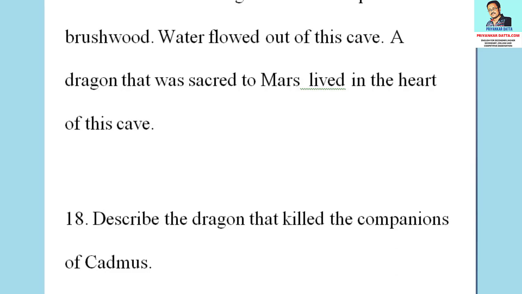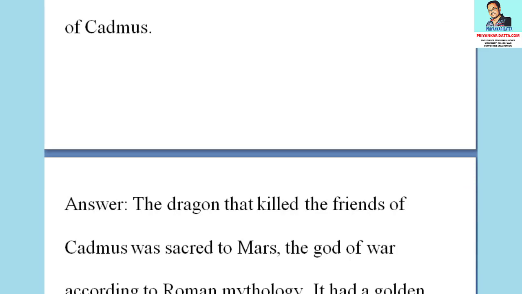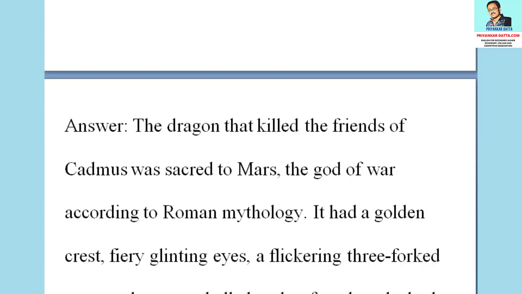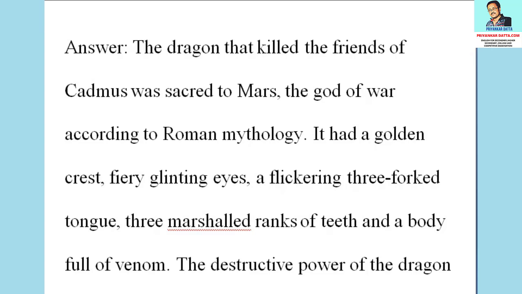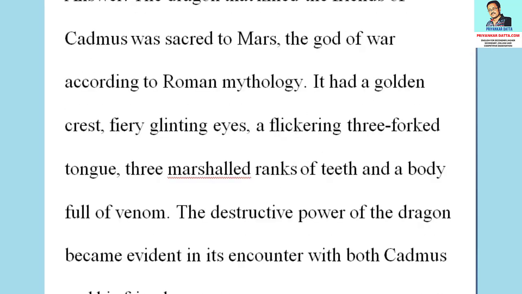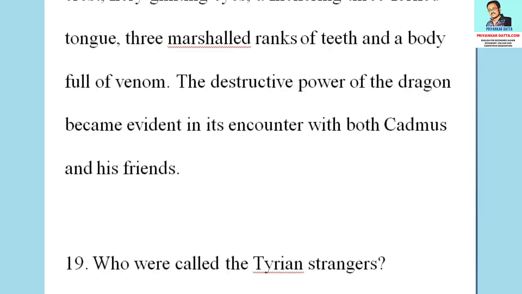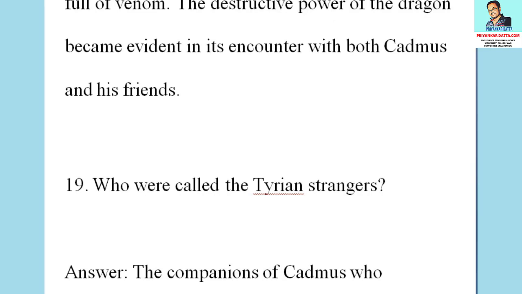The 18th question is, describe the dragon that killed the companions of Cadmus. The answer to the question is, the dragon that killed the friends of Cadmus was sacred to Mars, the god of war, according to Roman mythology. It had a golden crest, fiery glinting eyes, a flickering three-forked tongue, three martial ranks of teeth, and a body full of venom. The destructive power of the dragon became evident in its encounter with both Cadmus and his friends. The 19th question is, who were the Tyrian strangers?